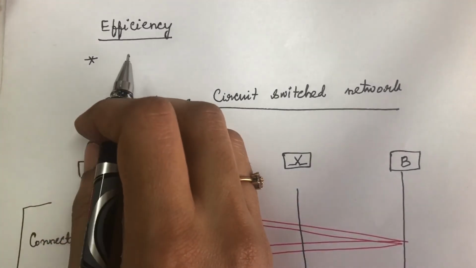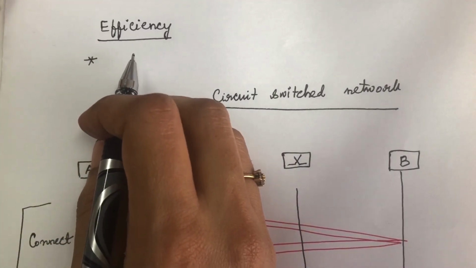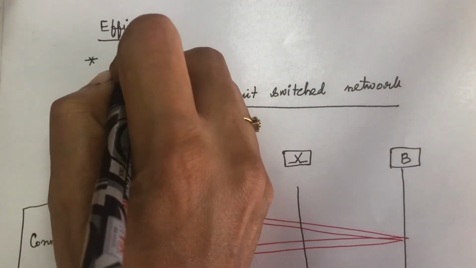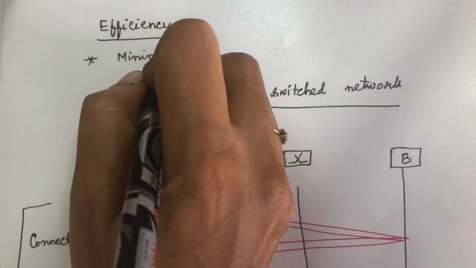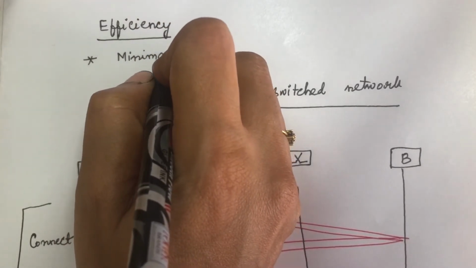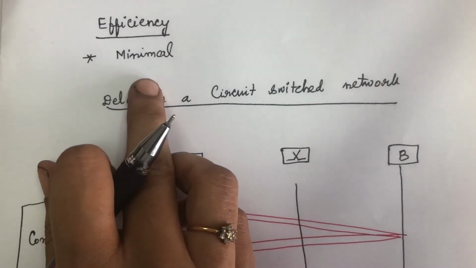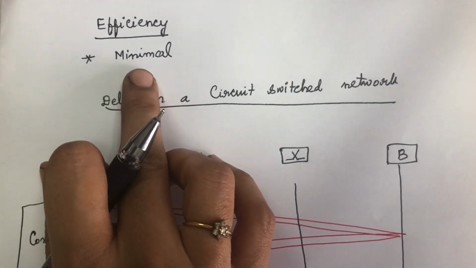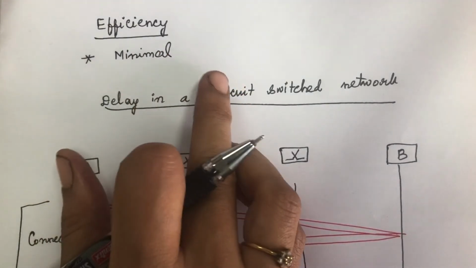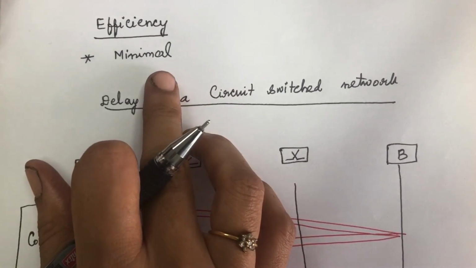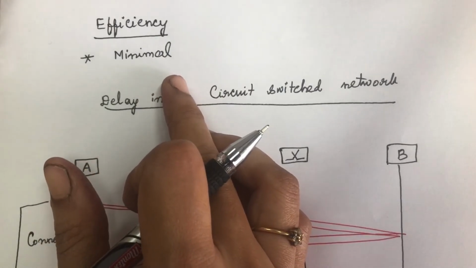Now we will see the efficiency of the circuit switched network. Efficiency is minimal when compared to the other two switched networks. This is because a dedicated path is established between the two stations, so the resources are always allocated and will be wasted.